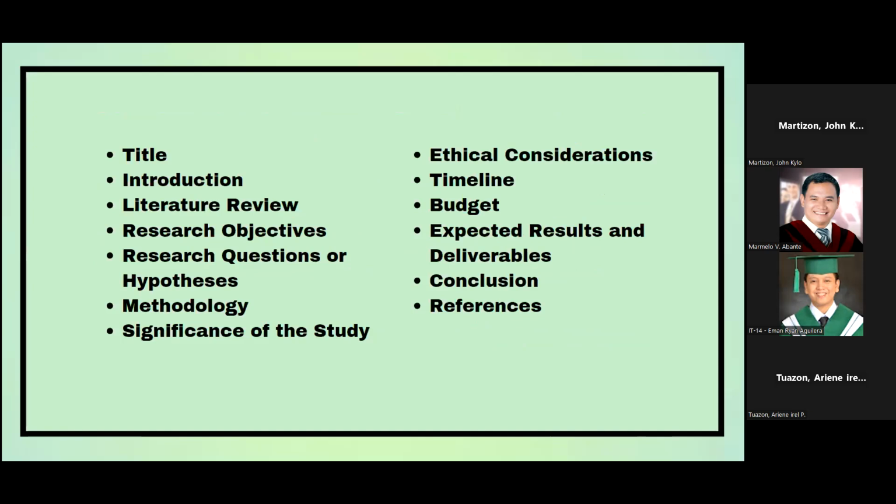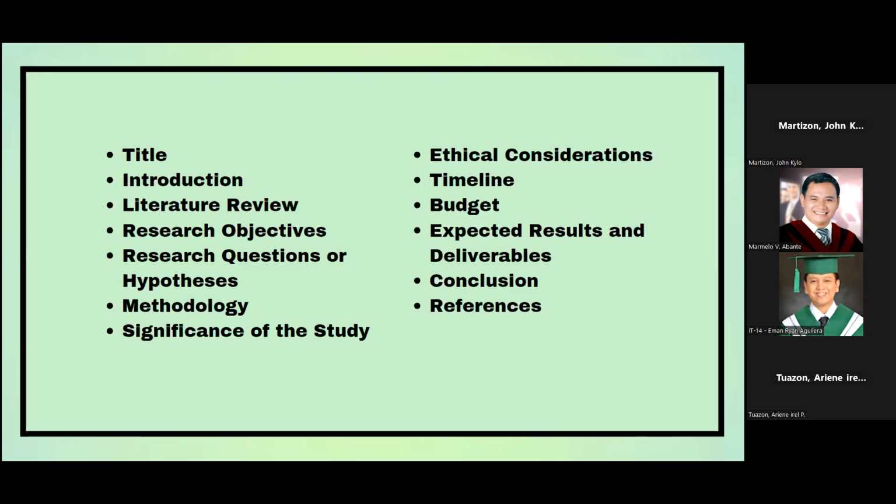So let's start with the title. The title provides a concise and informative title that reflects the focus of your research. The second one will be the introduction. The introduction introduces the research problem or topic, provides background information to justify the significance of the research, and clearly states the research questions or hypotheses.